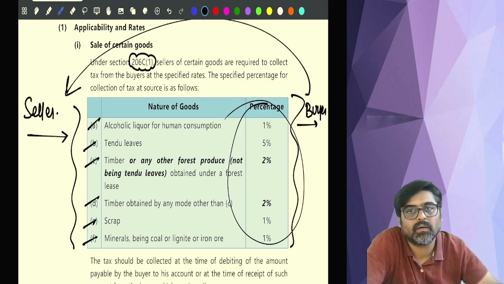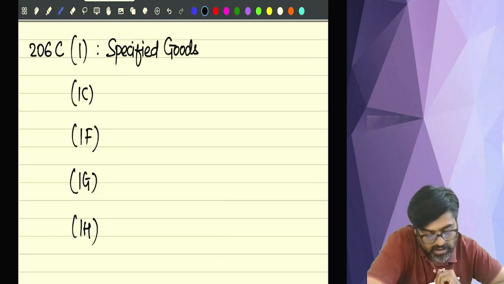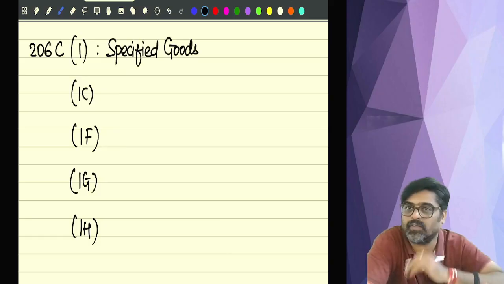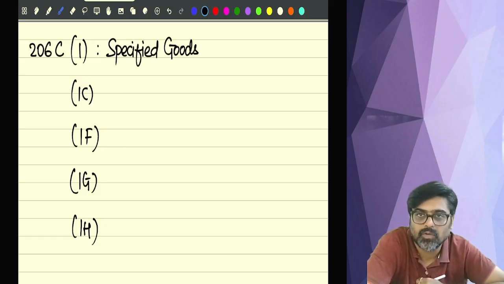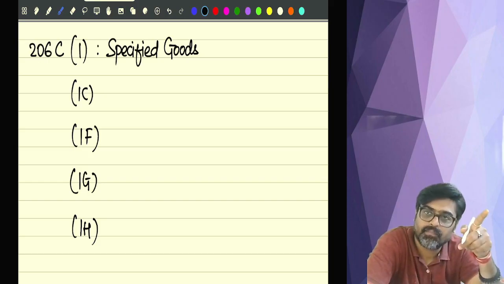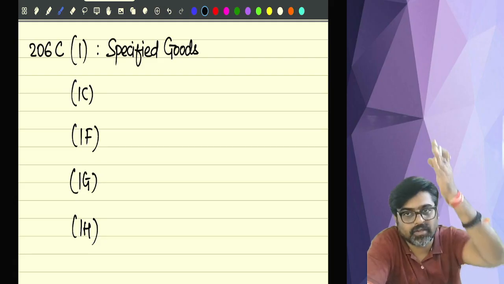Understanding? Hello sir. So now tell me, are you a seller? Yes. Have you sold certain specified goods? So on those specified goods, whenever you sell them to a buyer, you will have to collect the tax at source at the prescribed rates.